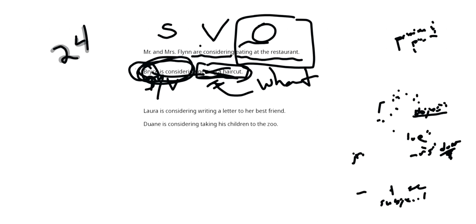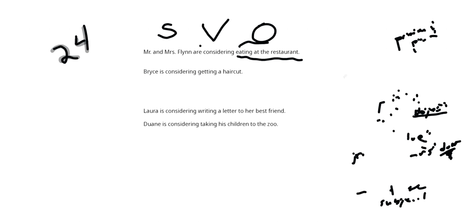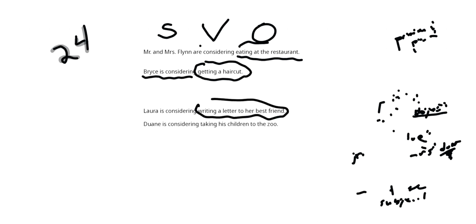We're not saying this is the future tense. This is not about what he's going to do. It's about what he's doing right now and he's thinking right now. There's something in his brain right now and he's thinking about it. Maybe he's thinking positive. Maybe he's thinking negative. Maybe he's questioning it, but he's thinking about what? About getting a haircut. Our lesson isn't about what Bryce is doing right now. Our lesson is about what's in his mind, getting a haircut or writing a letter to her best friend. That's what we're talking about.